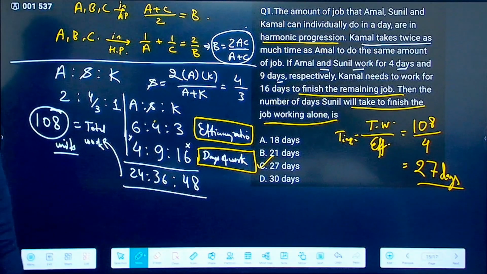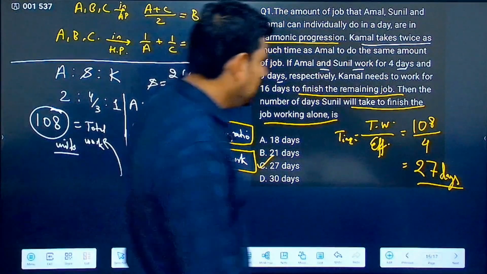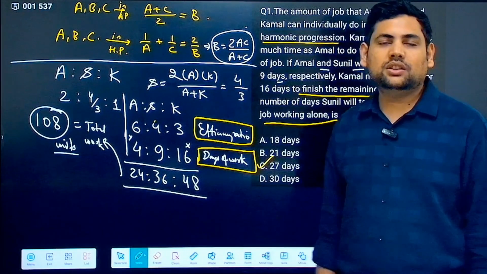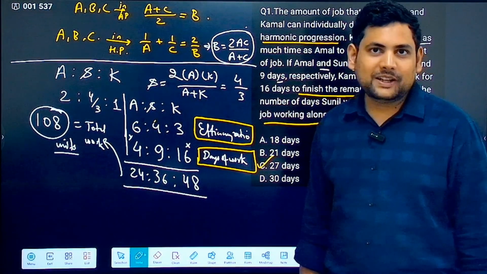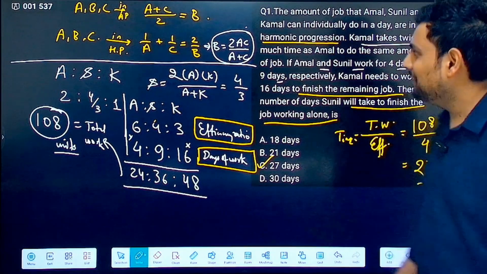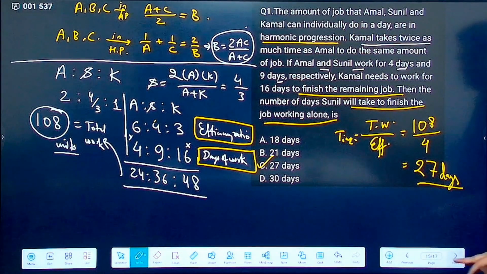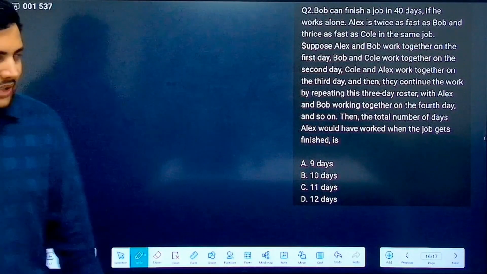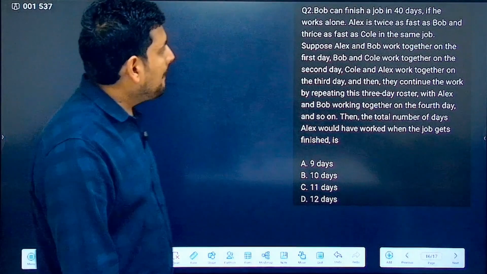Understood the whole process? Only this harmonic progression thing was new, and understanding that multiplying this can give me total work. Fine. You can do it using equations also, but this is much faster. Now, next, let's do this. This is a little more tricky. You can pause and try.